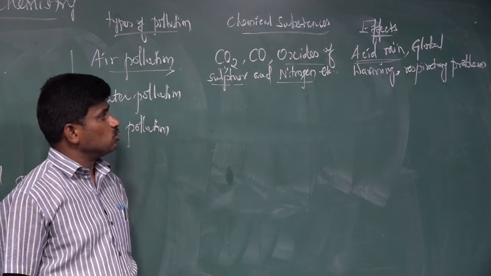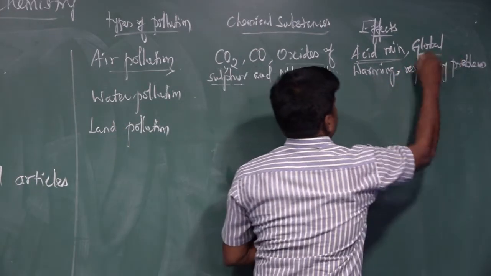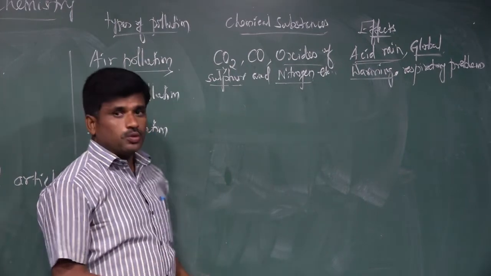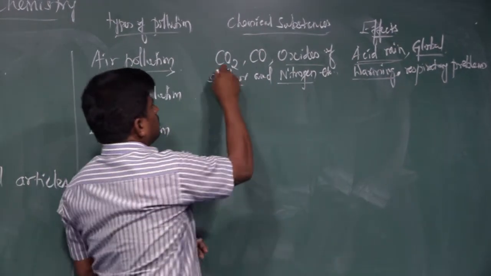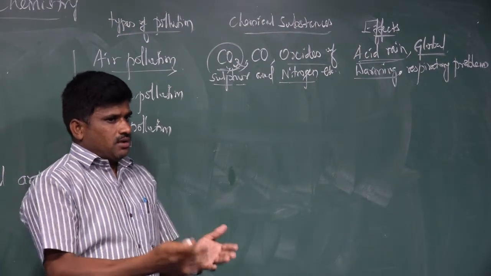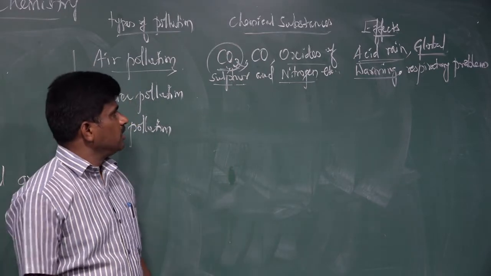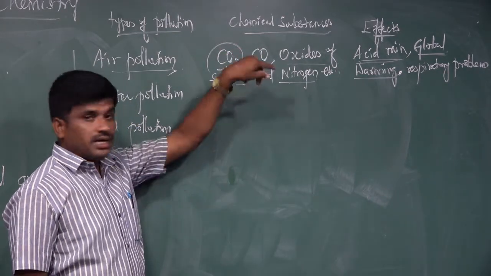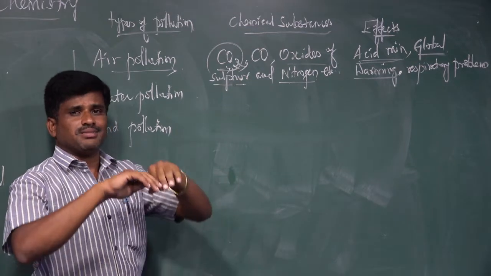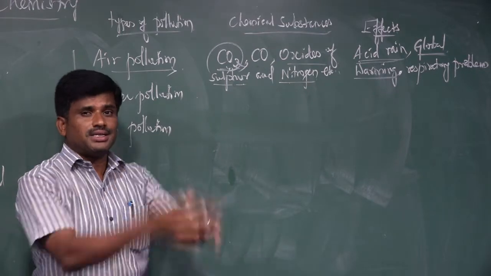Another effect is global warming. Global warming takes place in our world due to the increasing amount of carbon dioxide in the atmosphere. The atmosphere generally has a small amount of carbon dioxide, 0.03%. But factories and vehicles are releasing carbon dioxide, so it increases in the atmosphere.